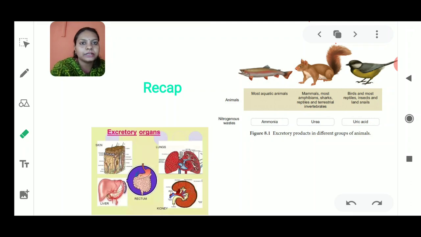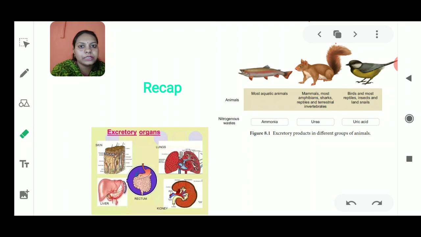So we started with the word transportation. What is the meaning of this word? Here we understood that transportation means carrying different materials from one place to another. There are various systems in our body. If we talk about animals and plants, in both organisms transportation is taking place. The movement of things is happening in both, whether it is a plant or an animal.